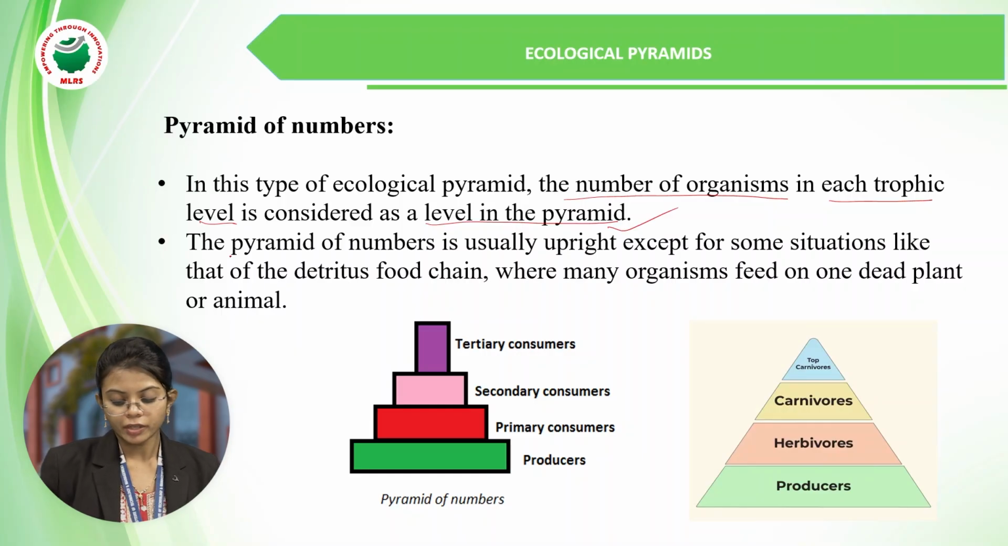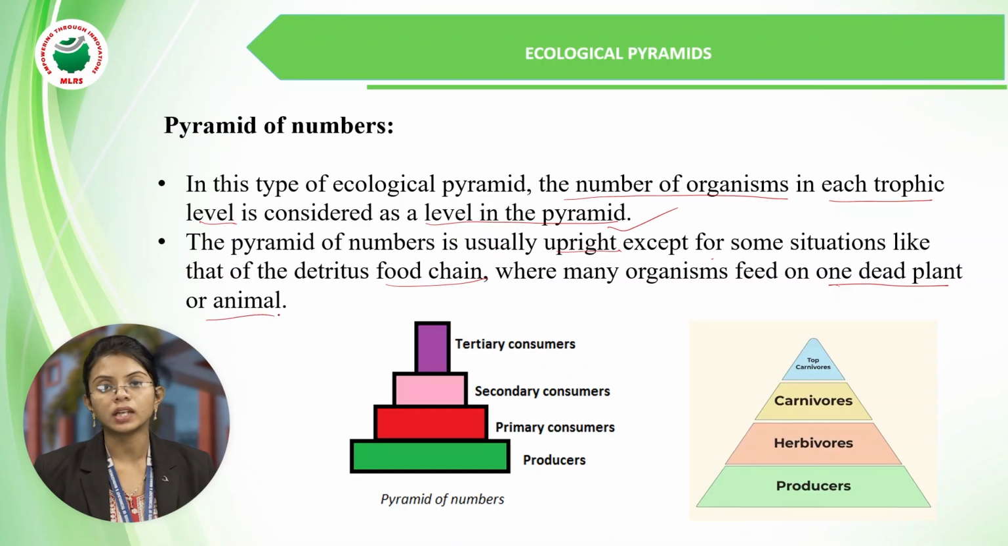The pyramid of numbers is usually upright except for some situations like the detritus food chain, where many organisms feed on one dead plant or animal. As the decomposers are many, they will be feeding on only one organism. So it is different from this food chain. Apart from all the others, the pyramid of numbers will usually be upright.